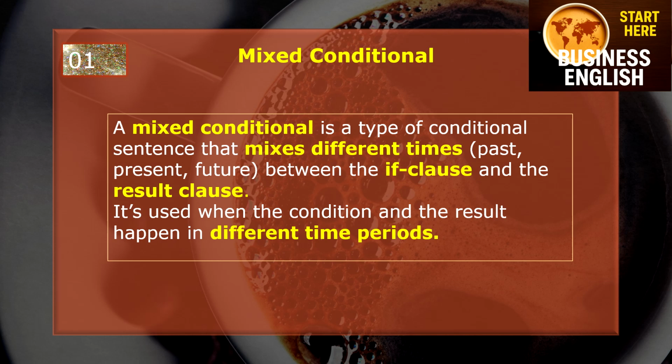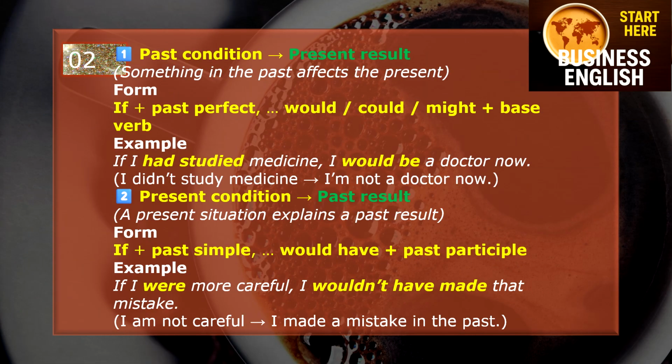A mixed conditional is a type of conditional sentence that mixes different times, past, present, future, between the if clause and the result clause. It's used when the condition and the result happen in different time periods. Here we have a past condition with a present result. So something in the past affects the present.